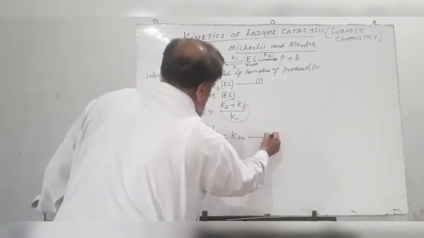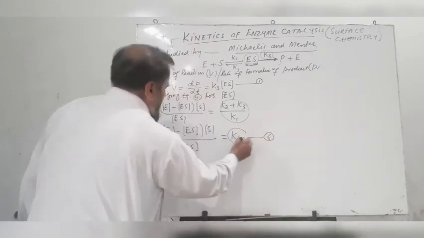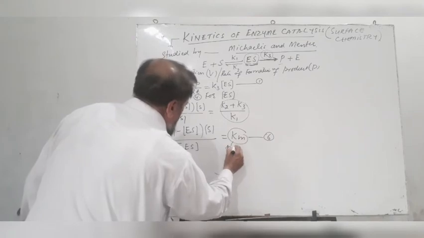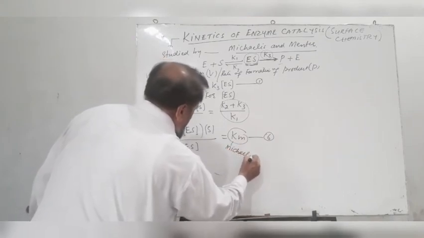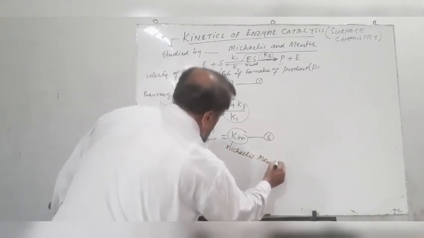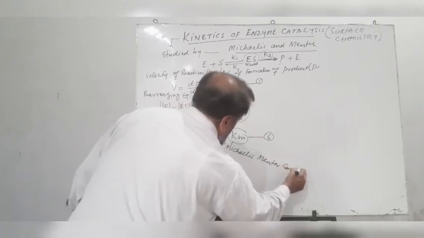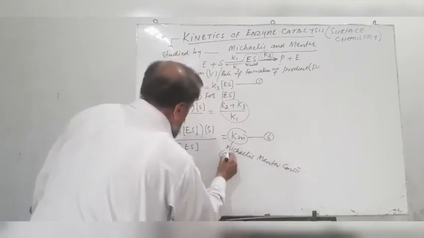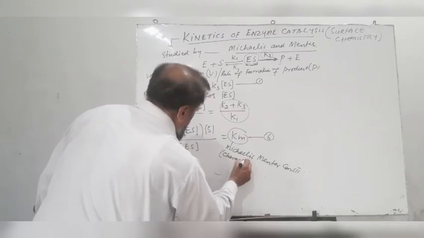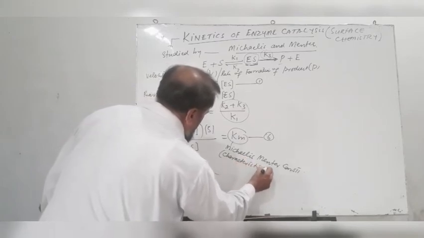Equation number 6. This constant is called the Michaelis-Menten constant, and it is characteristic of the enzyme which is used during the process.